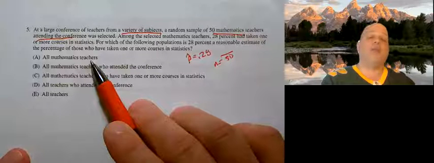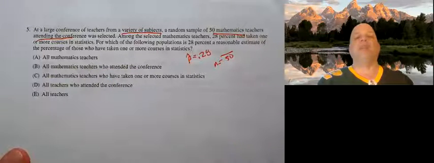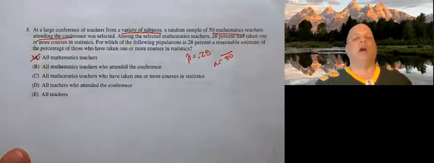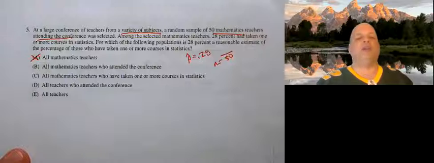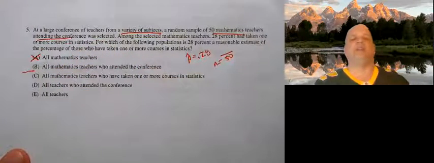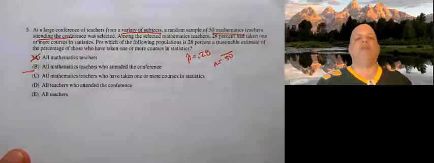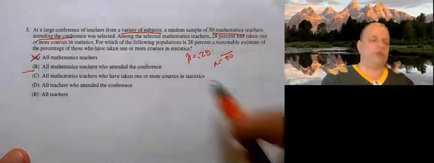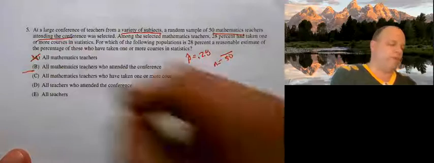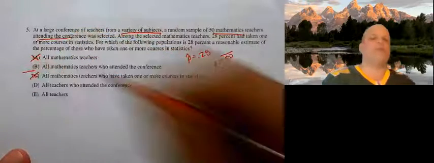And the answer is no, because those math teachers who attend the conference are probably not representative of all math teachers. All math teachers who attended the conference? Well, that's definitely a possibility. Let's see if there's anything else. All math teachers who've taken one or more courses in statistics? Once again, we don't know that those who attended the conference are representative of all math teachers.